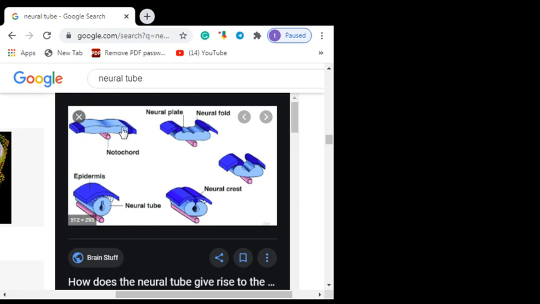You can see that the neural plate at the start is formed as a thickening, and this thickening later on will form neural folds. These are the neural folds, and later on these neural folds will close to form the neural tube. This is the fully developed, closed neural tube. So any defect in the closure of this neural tube or reopening of a fully closed tube will lead to the development of neural tube defects.